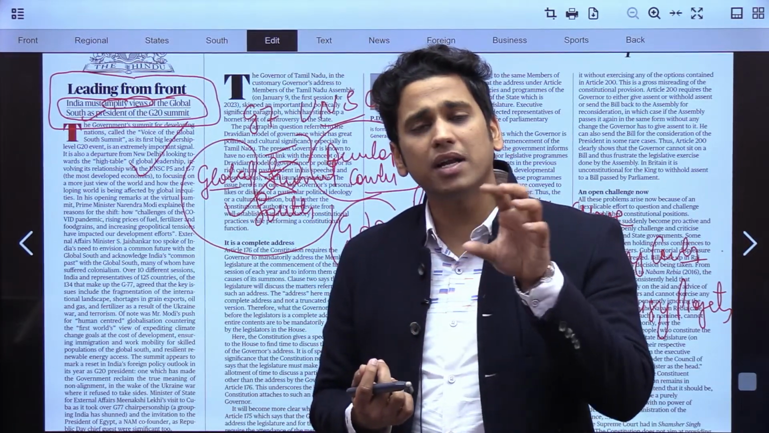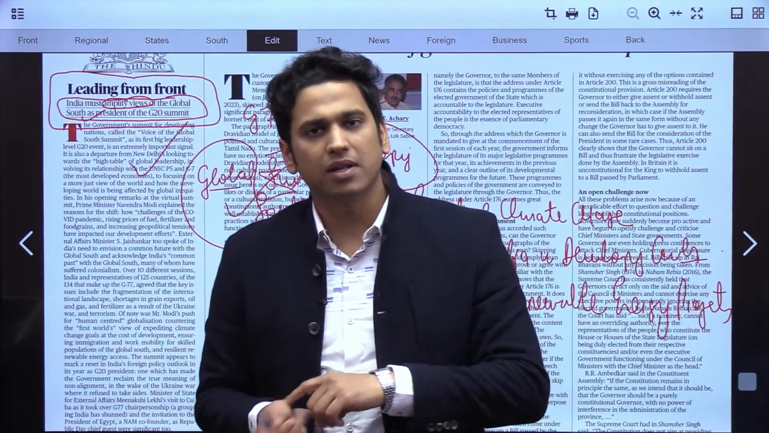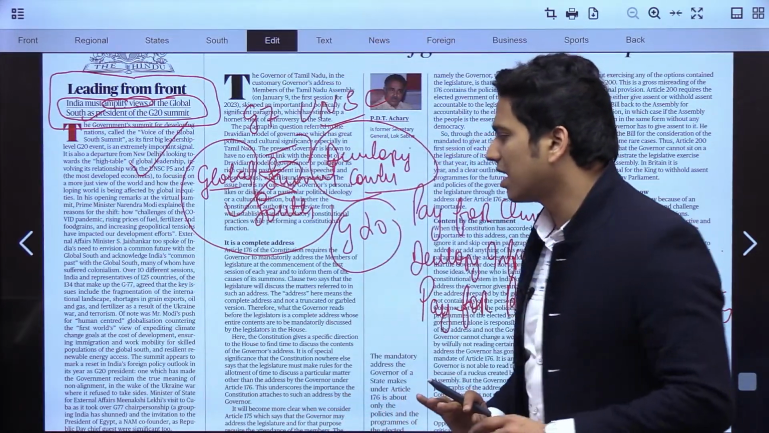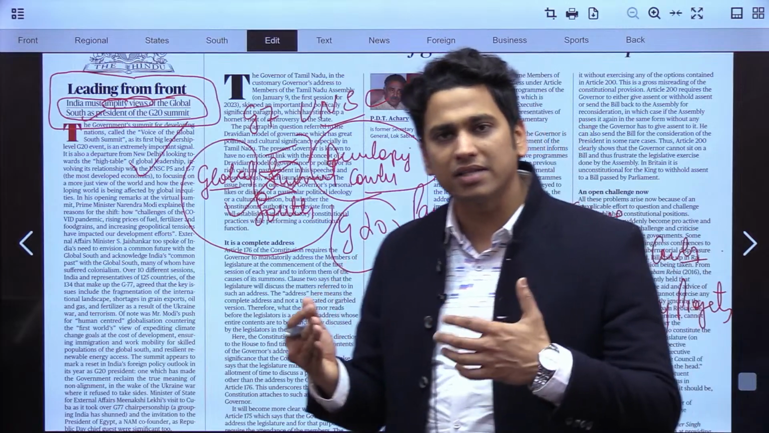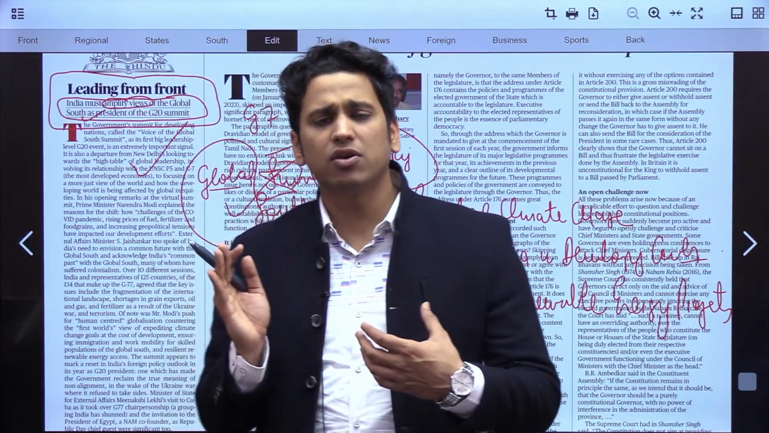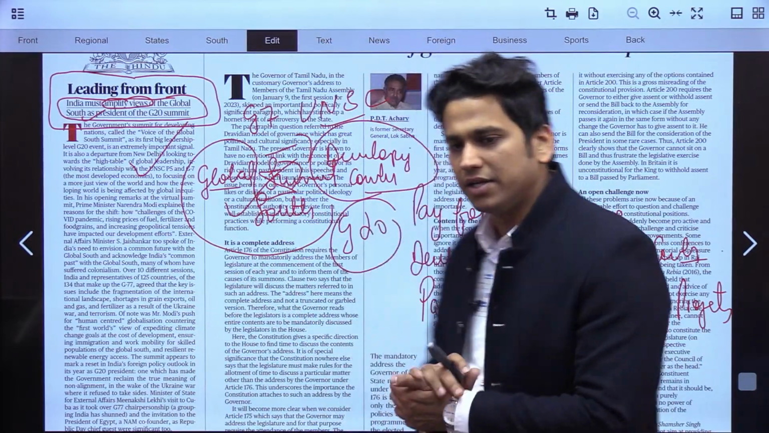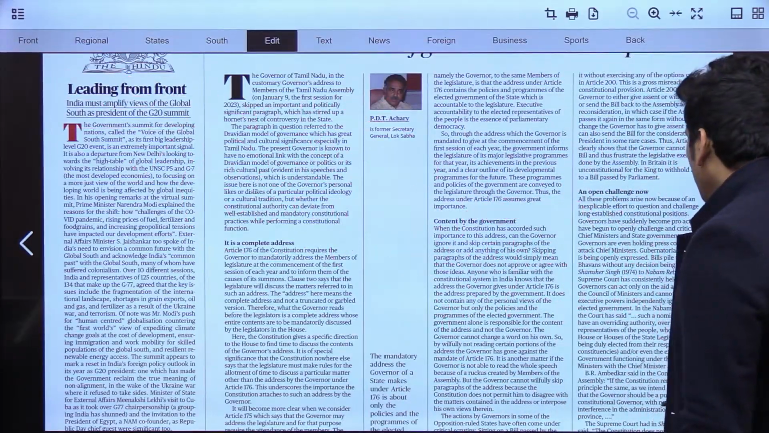Because India is also the president of the G20 summit as well, right? So this was the basic theme of this article. You just need to know the context in which this particular editorial has been discussed, right? Chaliye, moving to the next part.